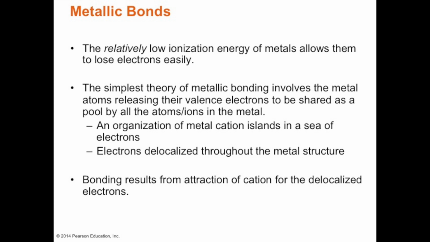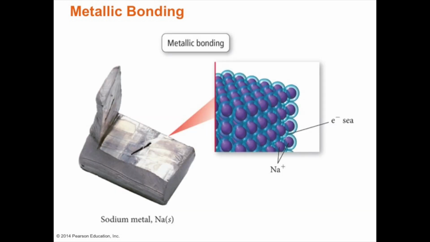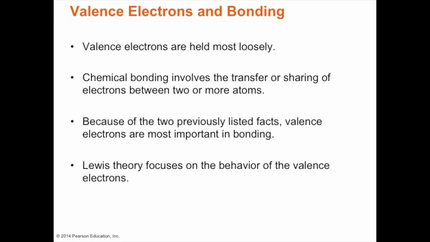So the metal cation is an island with a sea of electrons delocalized throughout the metal structure. And as you can see, here are the sodium plus cations, with a sea of electrons traversing around the crystal lattice.